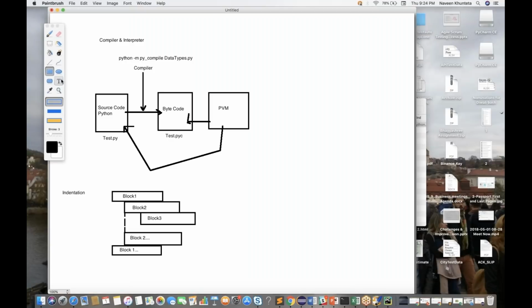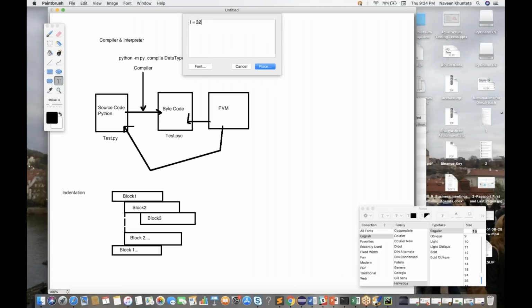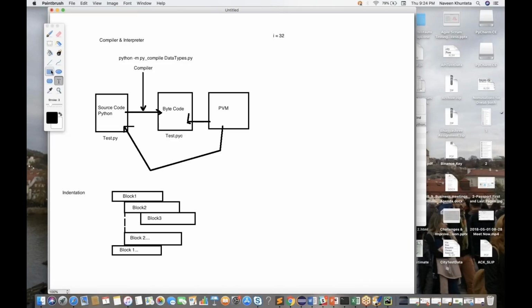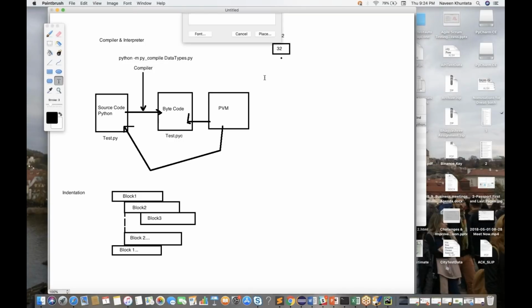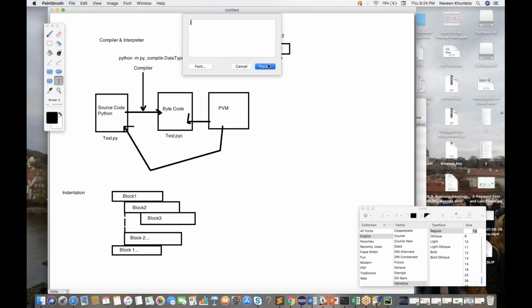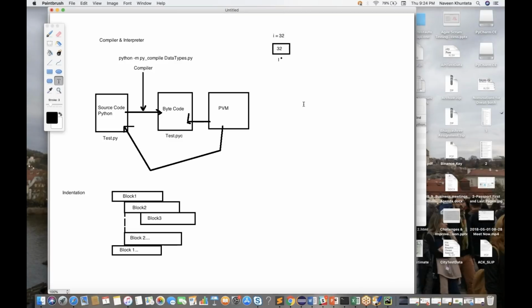The moment you write small i is equal to 32, what will happen? Inside that memory, one object for i equal to 32 will be created, and the value 32 is written over here. This is 32, and it is represented by i.